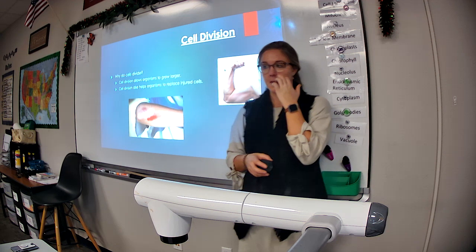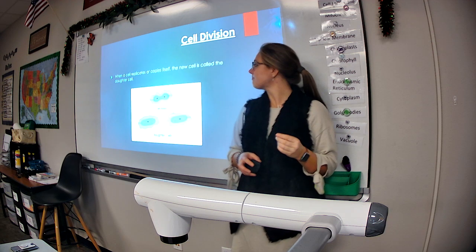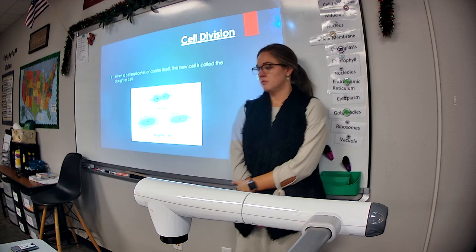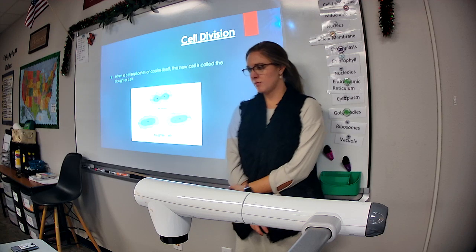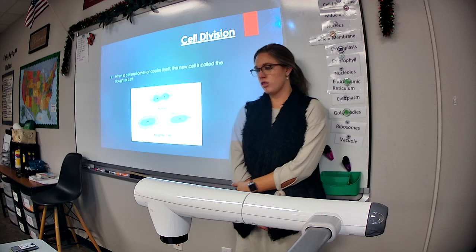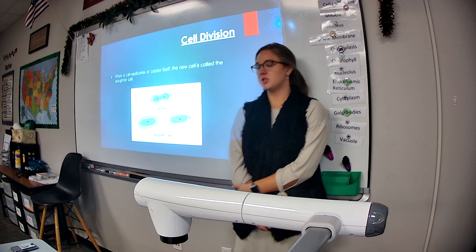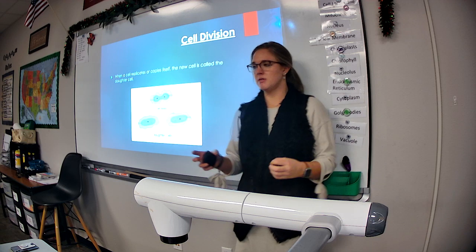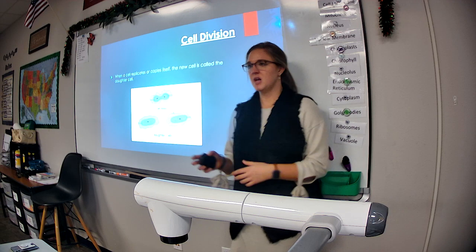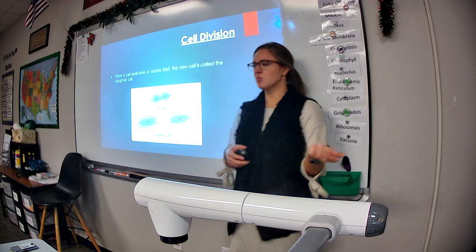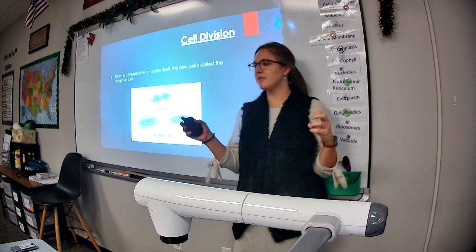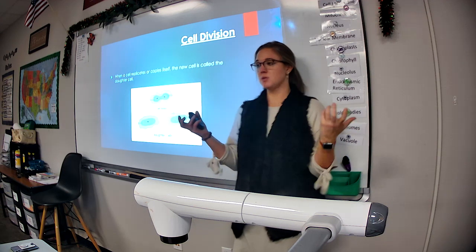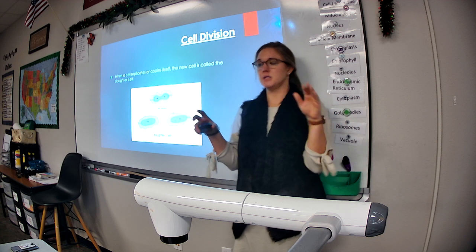Yes. Okay, make it fast. So, when a cell divides, it makes an exact copy. So, they're two of the exact same cells, but then if one of them dies, does the other one die the exact same? Good question. Probably not. It would depend on why that cell died. Let's say that maybe in the process of cell division, that one cell didn't get enough nutrients to survive, then it would die, but the old one should be fine. Once they split and divide, they're not connected anymore. They're just two individual cells. Whatever happens to this one may not happen to this one.